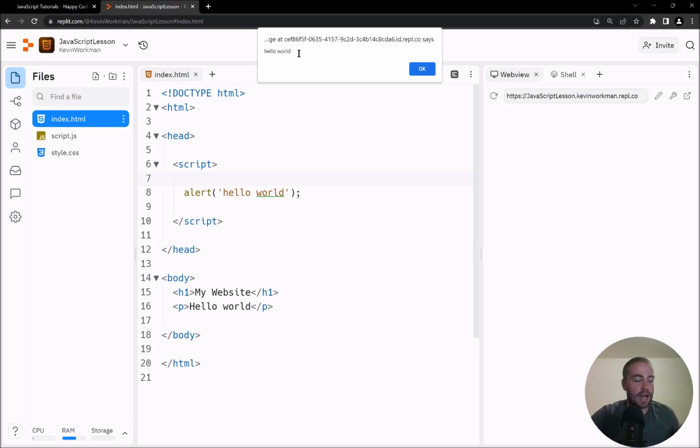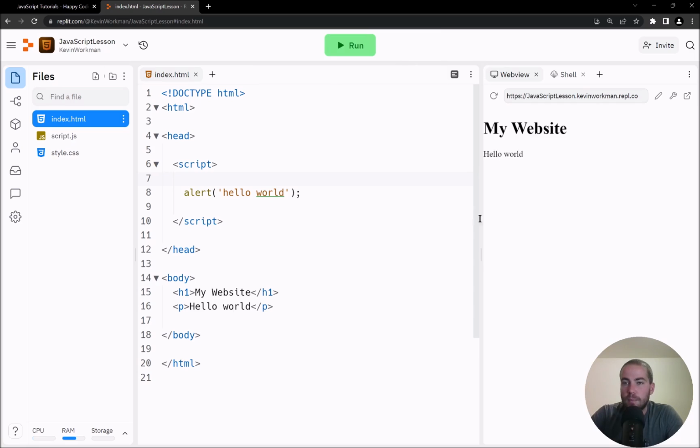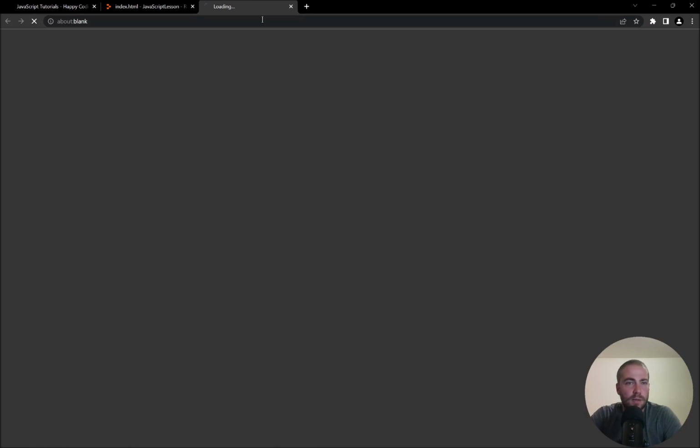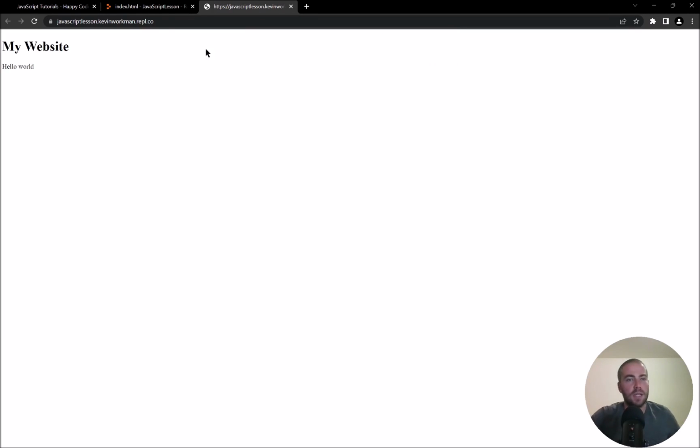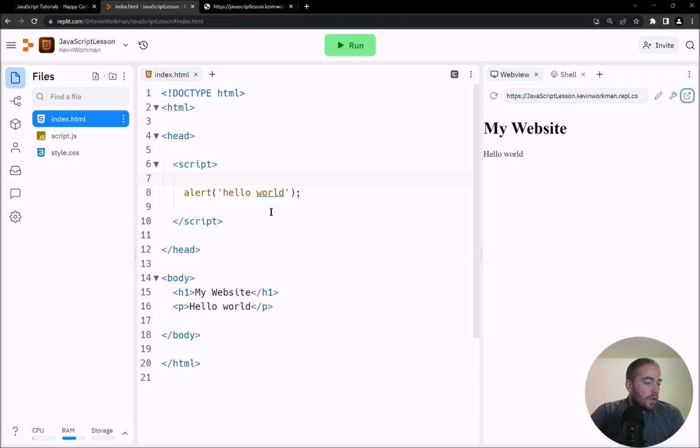So this is the website now doing something. It's showing this message in the alert box. And then when I click OK, then it loads the rest of the web page. So let me open this up in a new tab just to see what that looks like. So when the web page is still loading, it shows me this message, hello world, and I can click OK, and the web page continues loading. So that is JavaScript in one line of code, showing an alert message by calling the alert function and giving it a message to show.